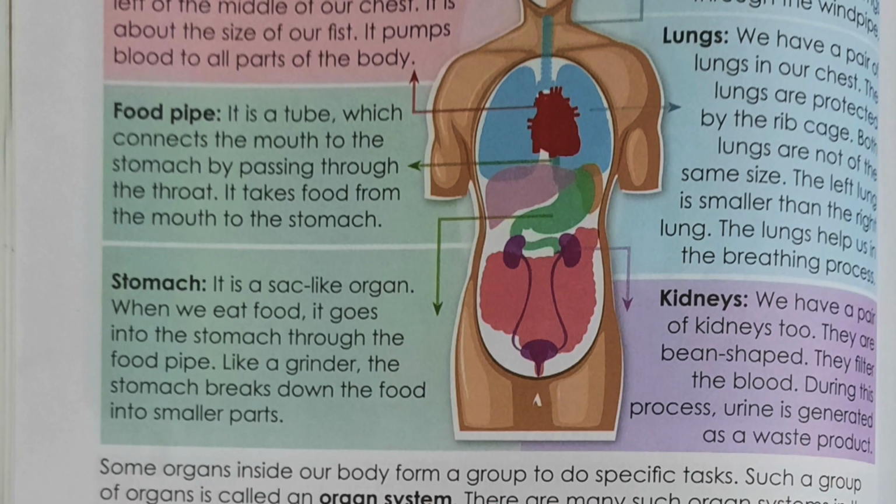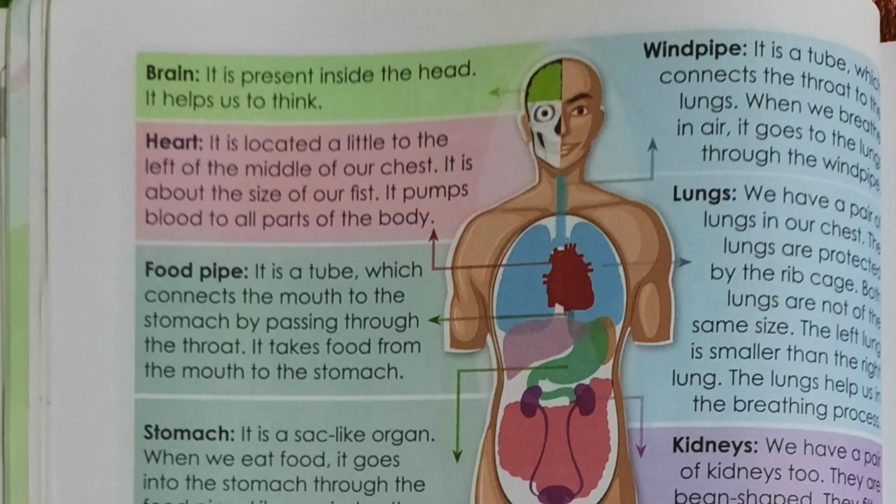Again, stomach. It is a sac-like organ. When we eat food, it goes into the stomach through the food pipe. Like a grinder, you know how a grinder works? The stomach breaks down the food into smaller particles. Can you see where it is written? Next one is about the windpipe. Windpipe is a tube which connects the throat to the lungs. When we breathe in air, it goes to the lungs through the windpipe.